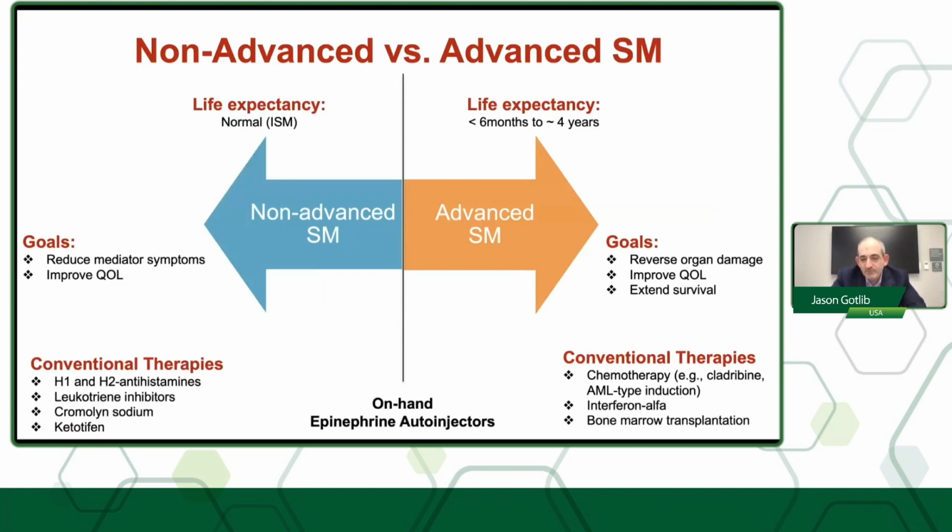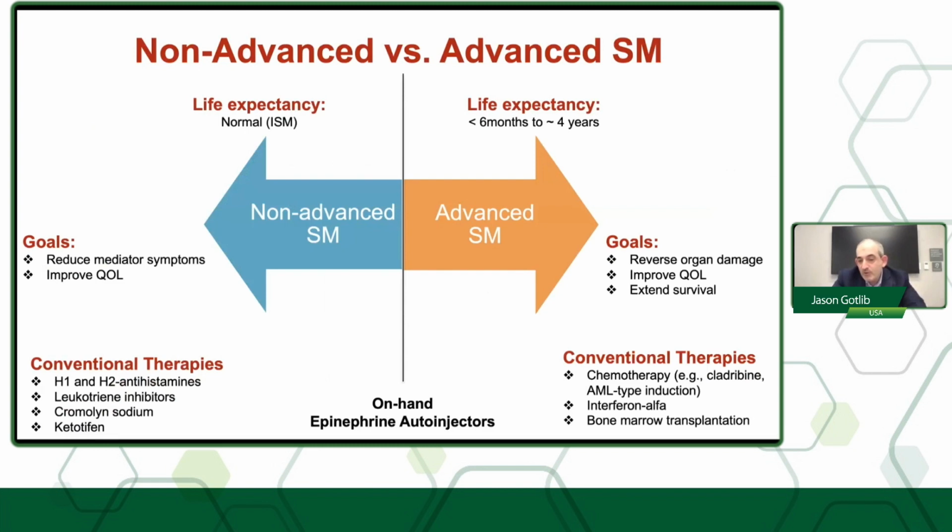anaphylaxis. For advanced mast cell disease, the life expectancy is much shorter, less than 6 months, for example, in some patients with mast cell leukemia, to about 3 to 4 years. The goals of therapy are different there: to reverse organ damage, yes, improve quality of life, but also to extend survival. Historical therapies included interferon alpha, hydroxyurea for the associated hematologic neoplasm, various forms of chemotherapy, and also bone marrow transplantation, and also cladribine has shown activity in the disease.